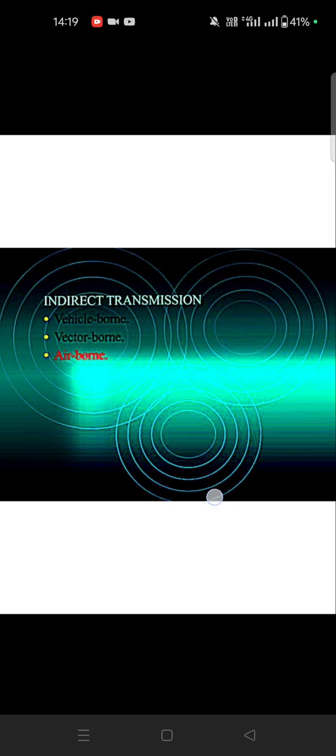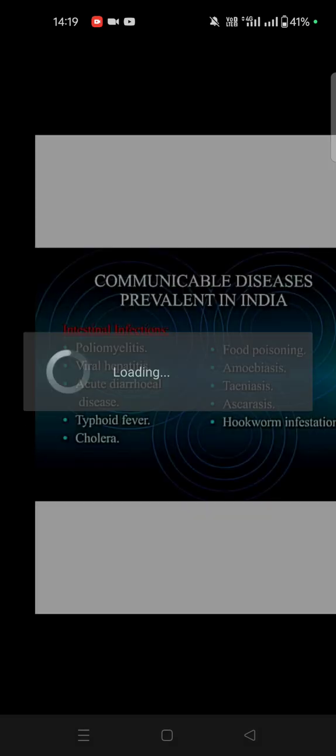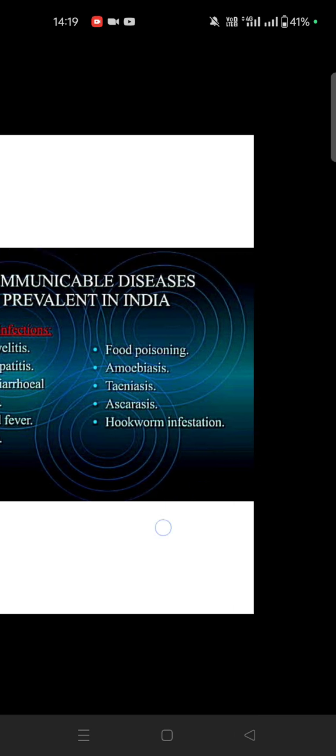Okay, indirect means airborne. Airborne means respiratory infections of chickenpox, measles, mumps, rubella, diphtheria, meningitis, whooping cough, ARI, TB, and all. Okay, so intestinal infections means poliomyelitis, viral hepatitis, acute diarrheal disease, typhoid fever, and food poisoning, amoebiasis, giardiasis, ascaris, and hookworm infestations.